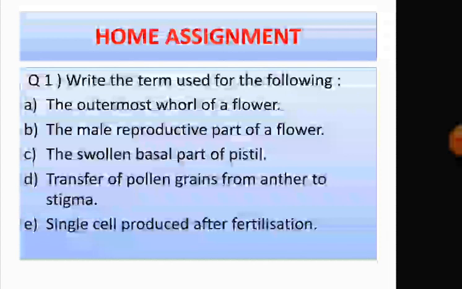Now there are some home assignments for you. Write the terms used for the following: the outermost whorl of a flower, the male reproductive part of a flower, the swollen basal part of the pistil, transfer of pollen grains from anther to stigma, and the single cell produced after fertilization.